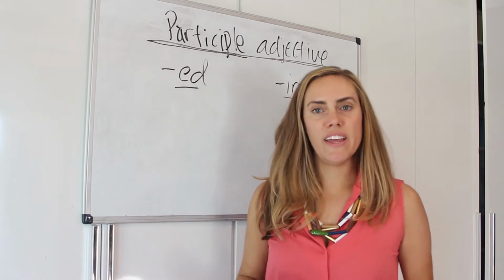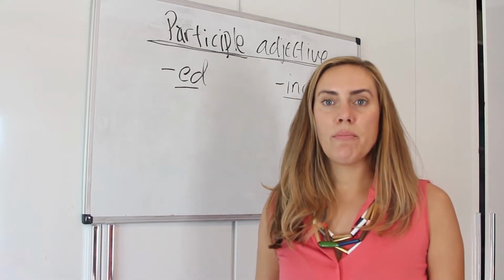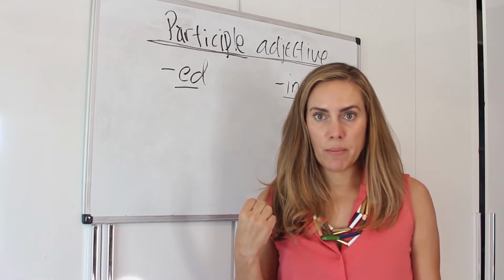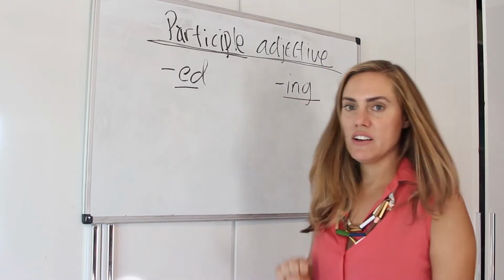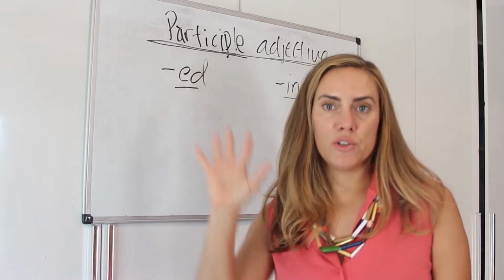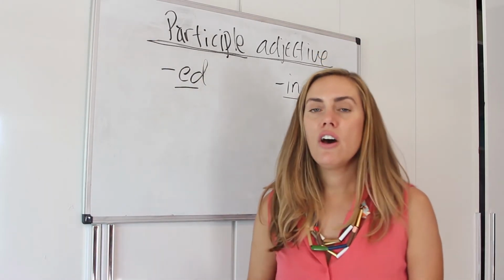Participle adjectives, when they end in an ed, that just means that somebody or something is receiving the effect of something, like receiving a feeling, right? Whereas when there's an ing, that means something or somebody is causing or giving out a feeling, okay?